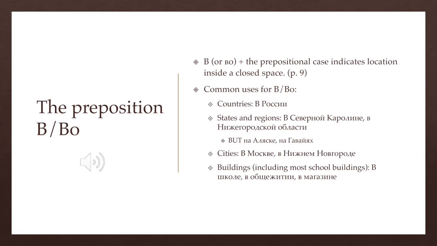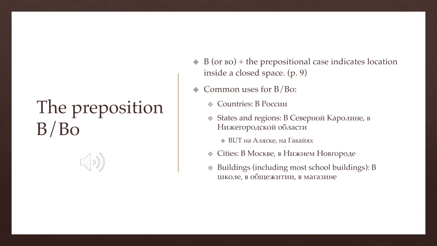However, there are some exceptions. For example, we use na with islands, so you're going to say na Gavayach in Hawaii. Alaska is a peninsula and it's also kind of a territory, so we say na Alyaskia. So just remember na Alyaskia, na Gavayach.